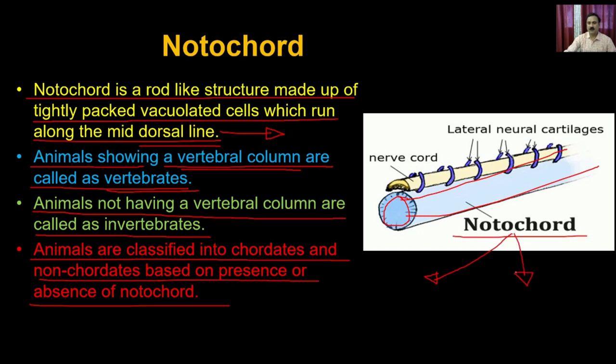If the notochord is not present, then the animal is called non-chordata. The notochord is a central, rod-like structure made up of vacuolated cells, and it runs along the dorsal line, which means it runs on your backside, and that's how it protects the nerve cells. There will be bony parts which come out from this notochord, and that's how it keeps the nerve cord.